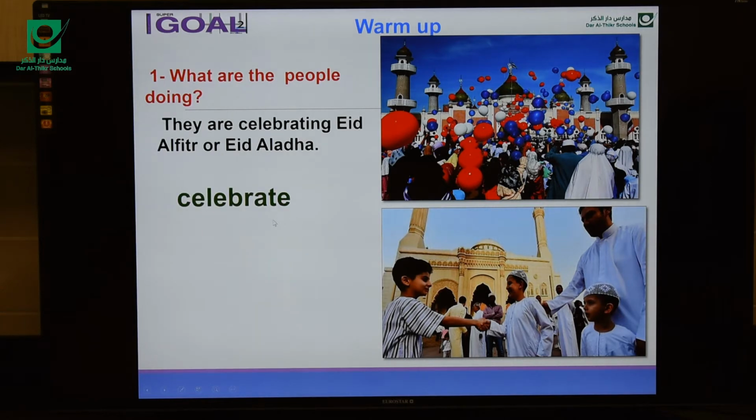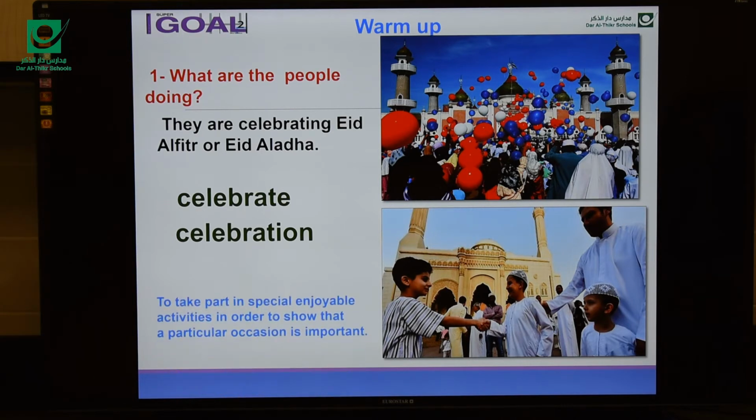So, here we have the verb celebrate. Again, celebrate, and celebration. Celebrate here is a verb and celebration is a noun. Okay? What is celebrate? Celebrate is to take part in special, enjoyable activities in order to show that a particular occasion is important. So Muslims around the world celebrate Eid al-Adha and Eid al-Fitr. So celebrate, celebration.